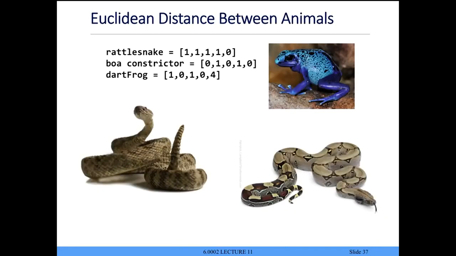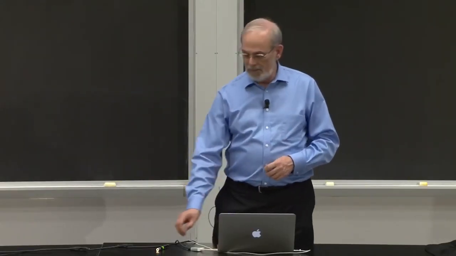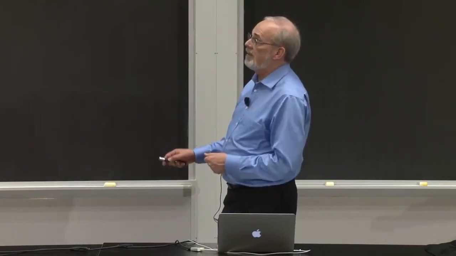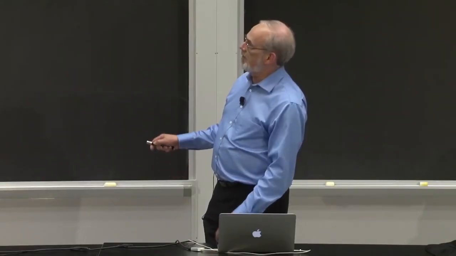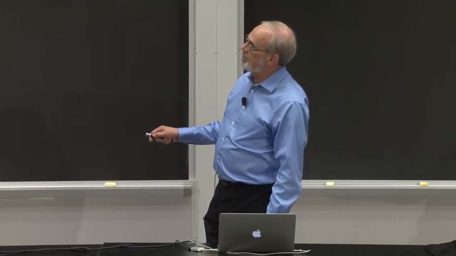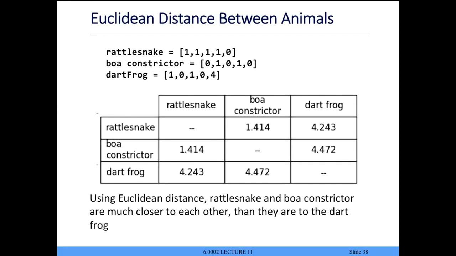So if I go back to my 3 examples, boy, that's a gross slide, isn't it? But there we go. Rattlesnake, boa constrictor, and dart frog. There's the representation. I can ask, what's the distance between them? In the handout for today, we've given you a little piece of code that would do that. And if I actually run through it, I get a nice little result. Here are the distances between those vectors using Euclidean metric. But you can see the 2 snakes are reasonably close to each other, whereas the dart frog is a fair distance away from that. Nice, right? That's a nice separation that says there's a difference between these two.